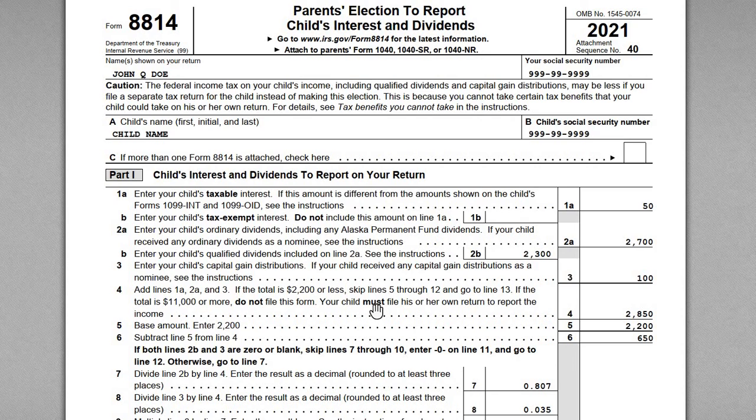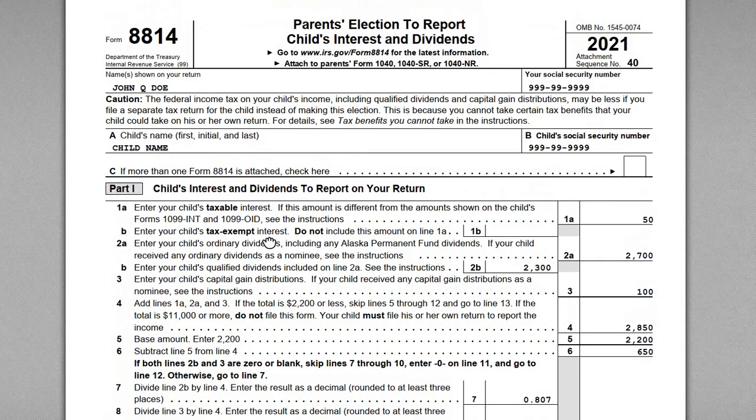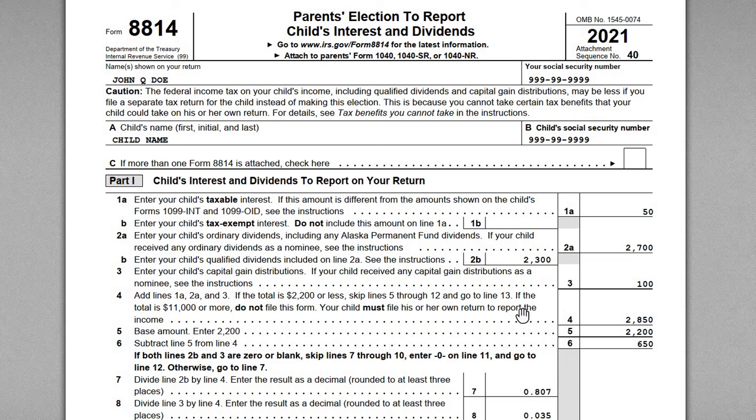Okay, so that covers it for the 8814. I hope that was helpful. Again, you should really assess whether it makes more sense for the child to file on their own return versus do it this way with the inclusion. But again, in some cases, you have no choice. You have to file a separate tax return for your child if they have too much investment income over the thresholds, or if they have certain types of investment income beyond these three categories, right? Remember, this election can only be made if you have interest, dividends, and capital gain distributions. If there's anything else in unearned income that's being paid to your child, they've got to file a separate Form 1040.